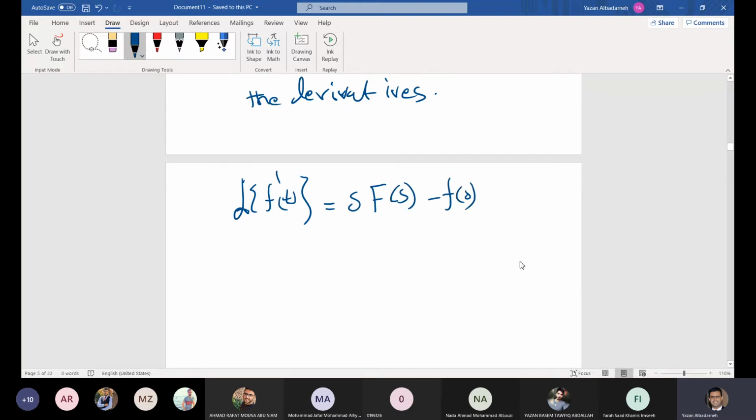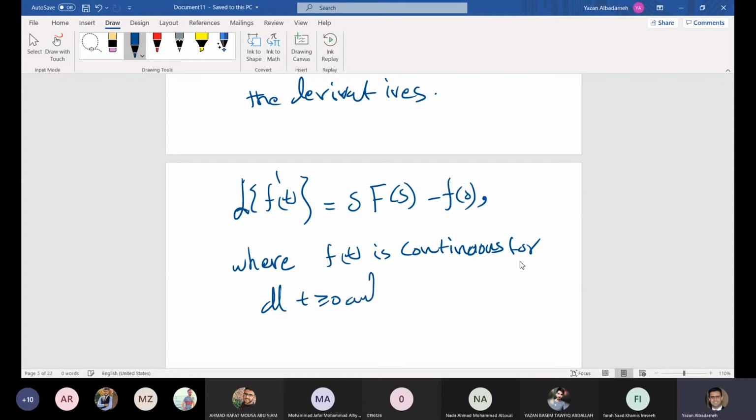Now here let me add the following conditions, just for the sake of completeness. Here f of t is continuous on the semi-axis t greater than or equal to 0, and f prime of t is piecewise continuous. So we have two conditions here: f of t is continuous for all t greater than or equal to 0, and f prime of t is piecewise continuous.